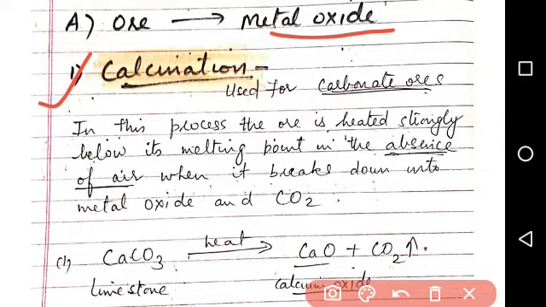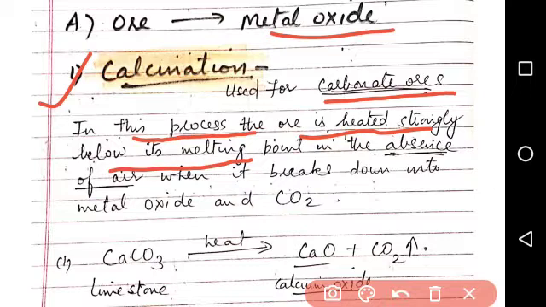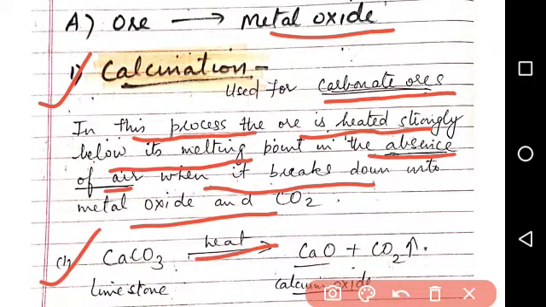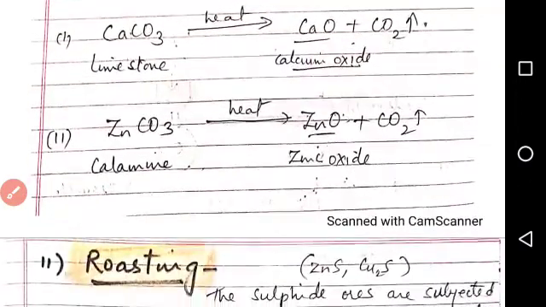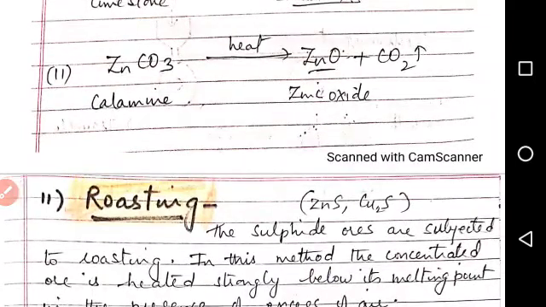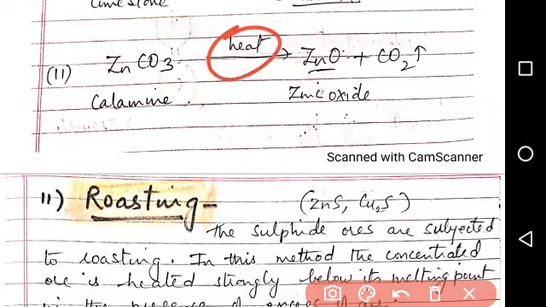Now what is calcination? This process is used for carbonate ores. In this process, the ore is heated strongly below its melting point in the absence of air when it breaks down into metal oxide and carbon dioxide. Example, CaCO3 when it is heated gives CaO and CO2. Similarly, zinc carbonate when it is heated in the absence of air gives ZnO and CO2. So the ore is converted into oxide.